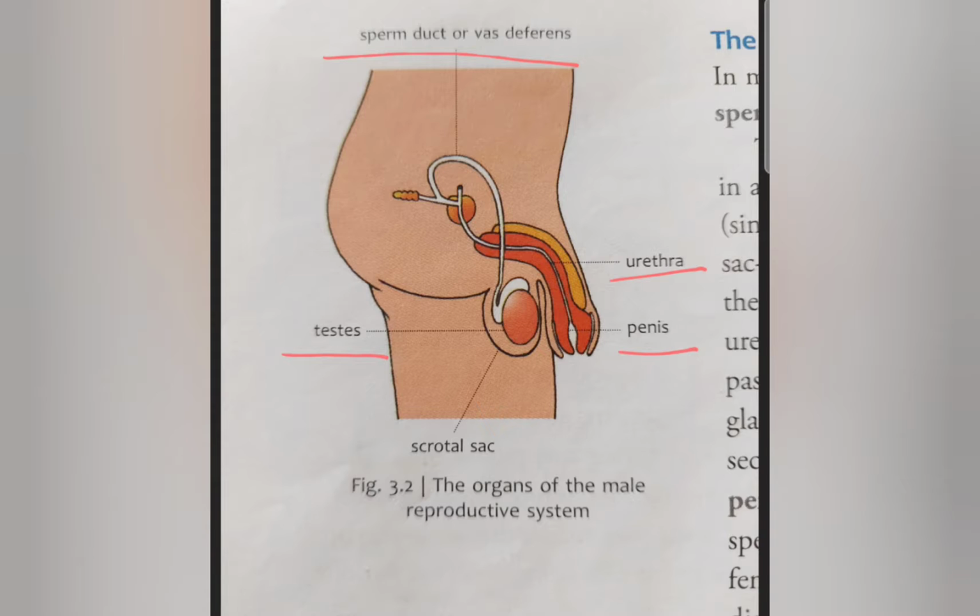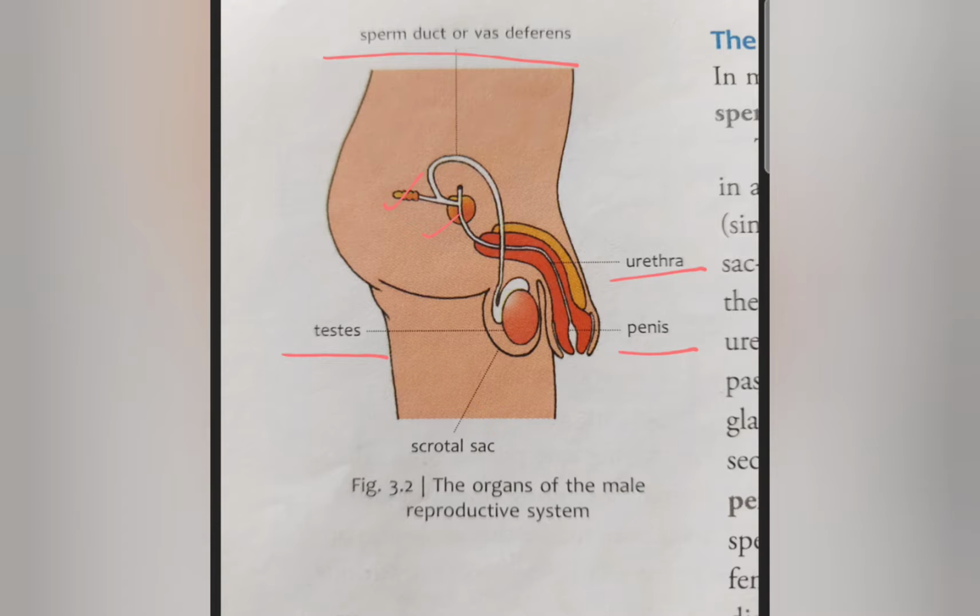Okay, so the urethra is a common passage for both urine and sperm to move towards the outside of the body. The urethra is a tube through which urine passes. As the sperms pass through the sperm duct, secretions from the accessory glands are mixed with them. These are certain accessory glands which are not marked here.